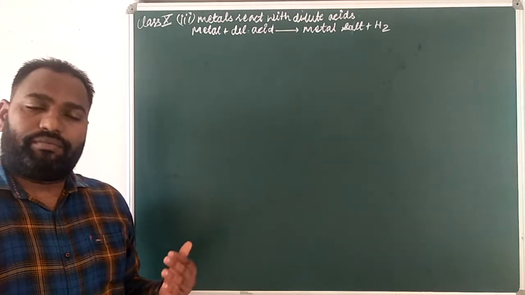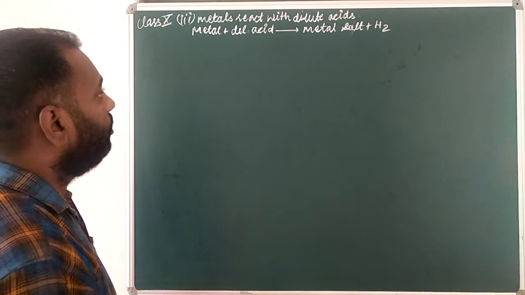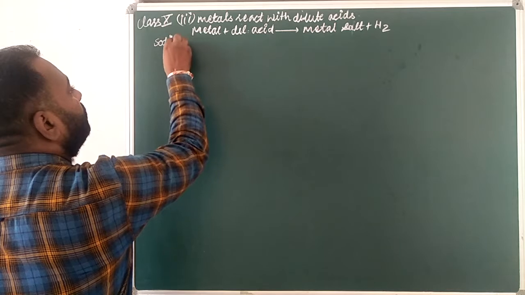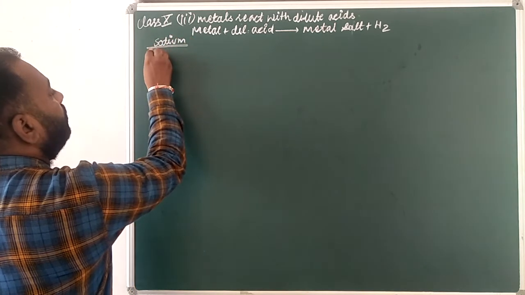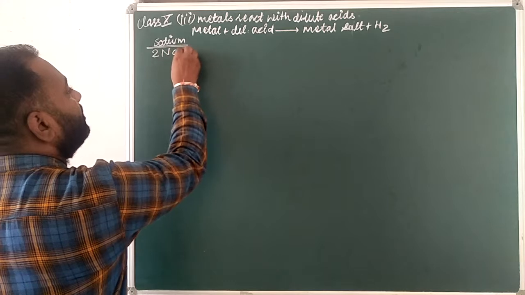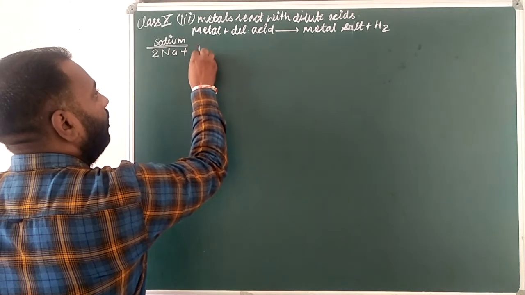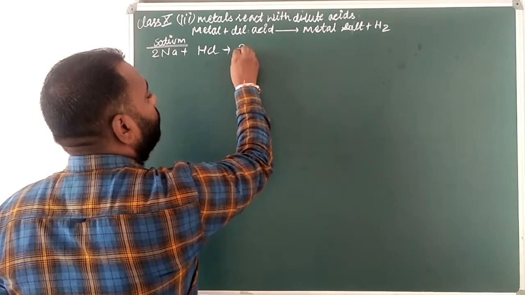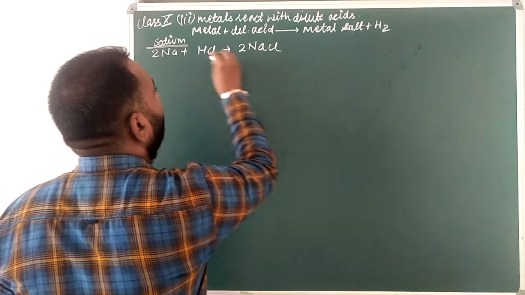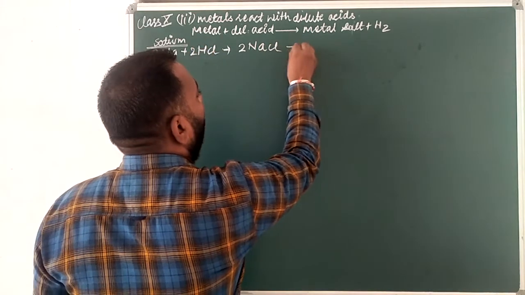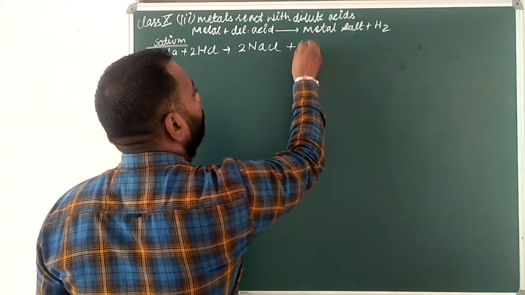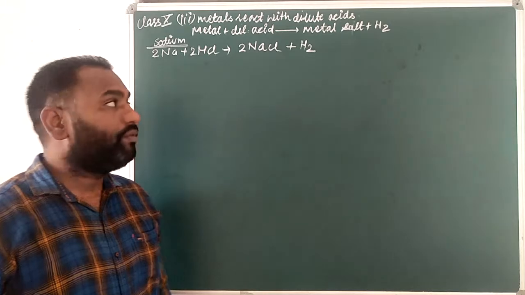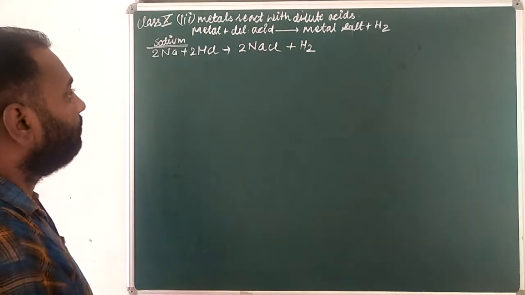Our first example is with sodium: 2Na plus 2HCl gives 2NaCl plus H2. It means the metal salt is formed, and here this is NaCl.